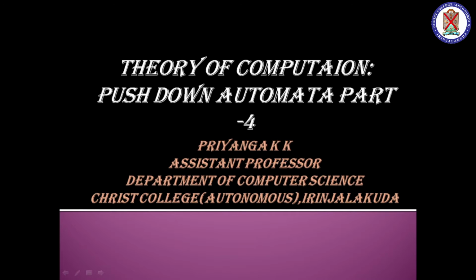We have been discussing the topic pushdown automata. We have already seen two examples in pushdown automata under the topic theory of computation. In this video, we are moving on to the next example, that is W hash W reverse, where W is an element of (a plus b) whole star. Simply, we can say this is an odd length palindrome.